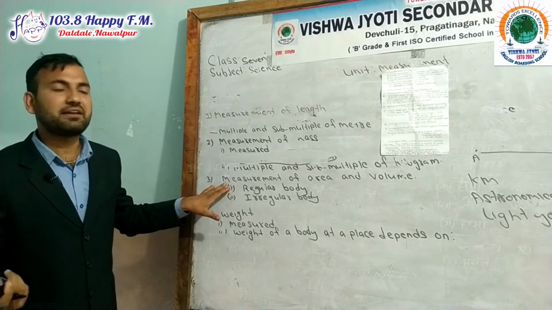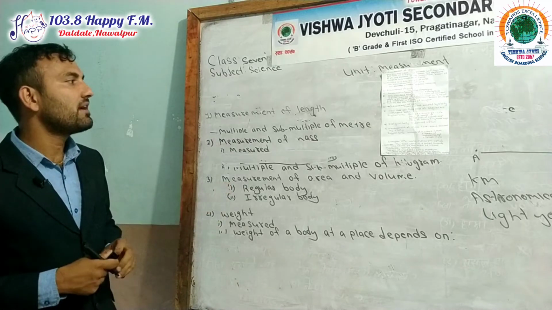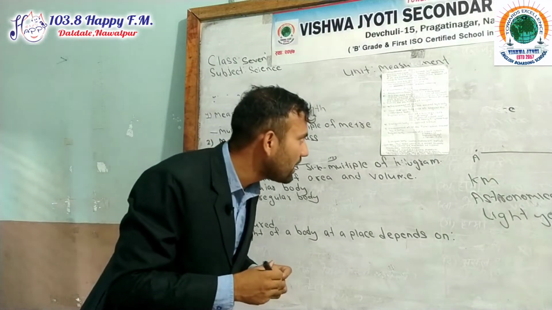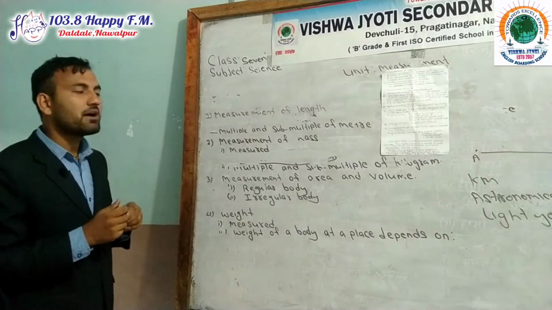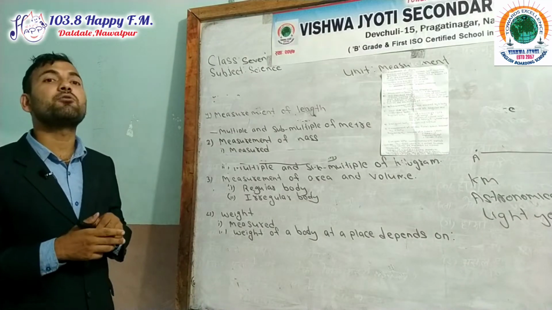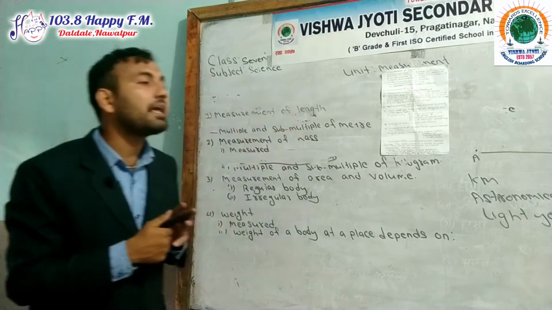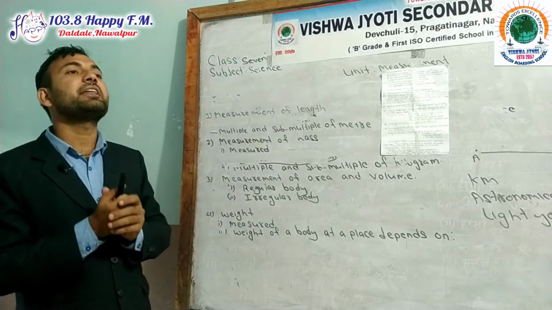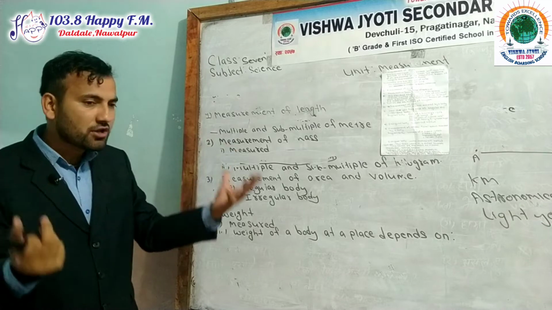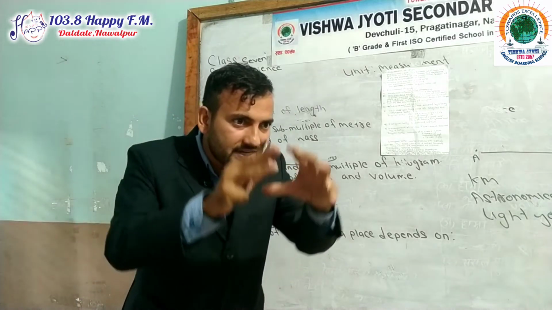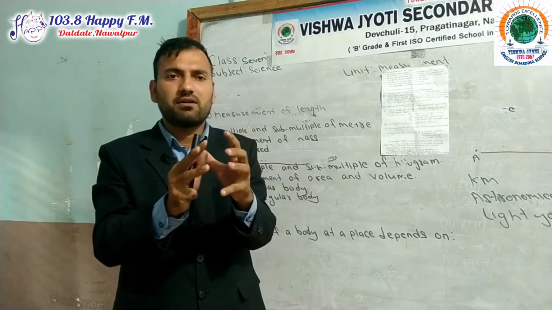How do you find the area of a regular body or the area of an irregular body? Regular body means fixed geometrical shape.